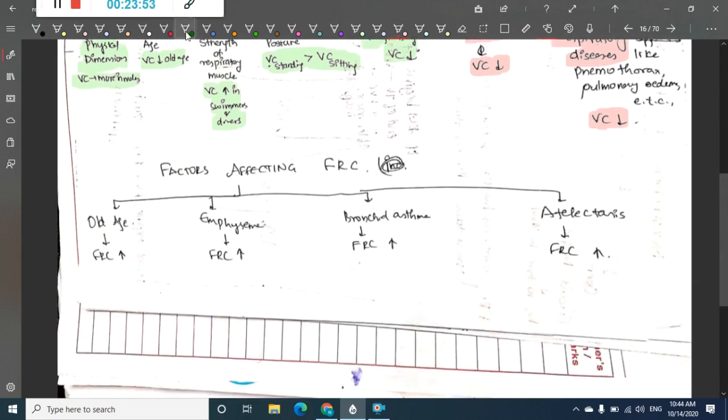Then coming to factors affecting the functional residual capacity. What is functional residual capacity? It is the amount of air that is left in the lungs after normal tidal expiration. So in that we have expiratory reserve volume and residual volume, right?